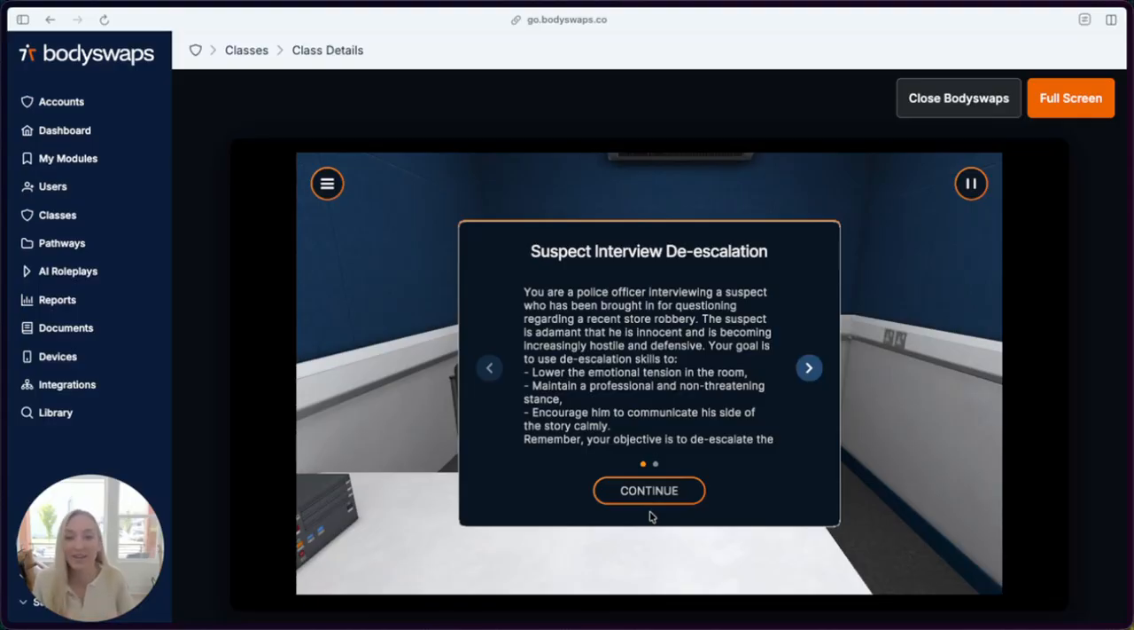Okay, I'm now entering into the scenario that I've just built. These instructions can be completely customized by the educator, so you can give your students more or less information to practice with. But we're going to jump into our suspect interview de-escalation, and the subject here is going to be adamant that he is innocent and becoming hostile and defensive, so I'm supposed to use my de-escalation skills.